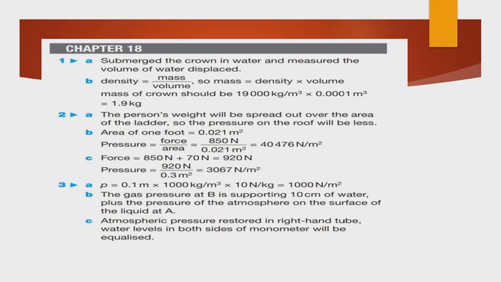What is the maximum pressure under the plank when he is working on it? Pressure equals force by area. Force is 850 plus 70 Newton, so 920 Newton. Area is 0.3, so 920 divided by 0.3 is 3067 Newton per meter square.